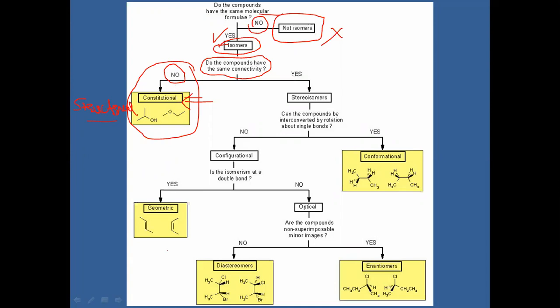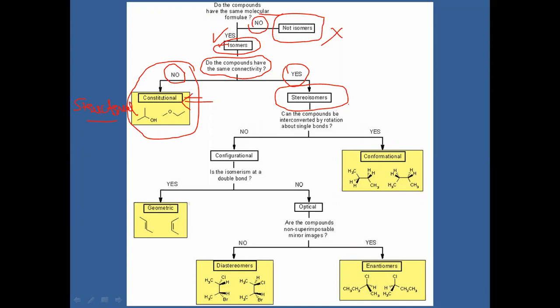If the connectivity is similar, if the answer is yes, then their isomeric form is stereoisomers. Those compounds come under the category of stereoisomers.